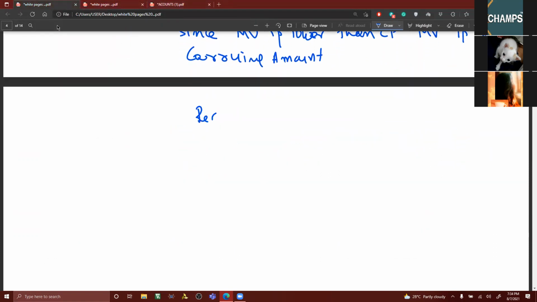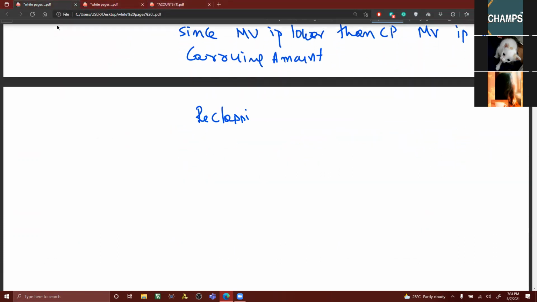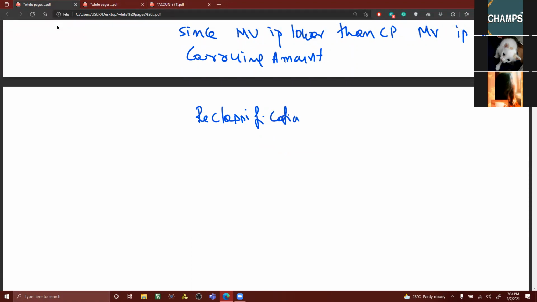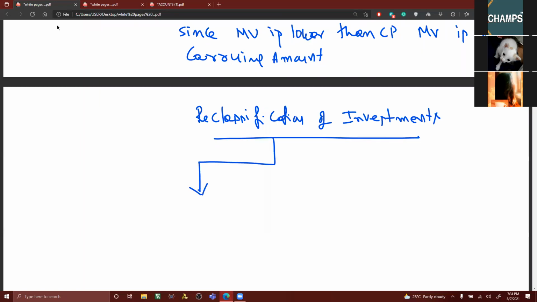Reclassification, you need not copy down. It is there, you can easily do it. Reclassification of investments. Reclassification of investment is nothing but converting the current investments into long-term investment, vice versa. We are having reclassification, as I told you, current investment to long-term.